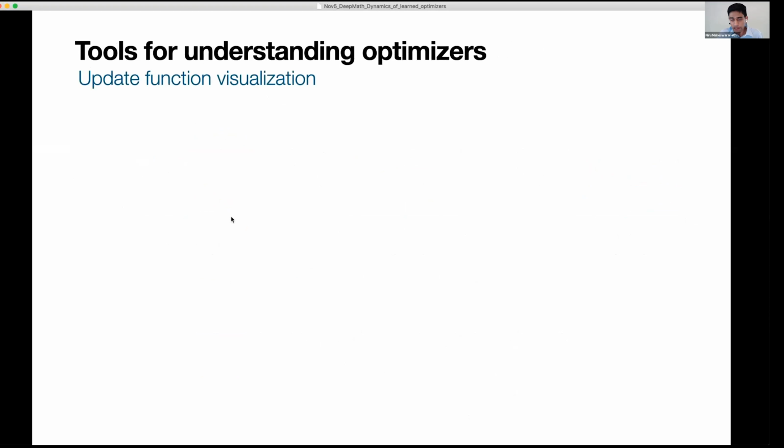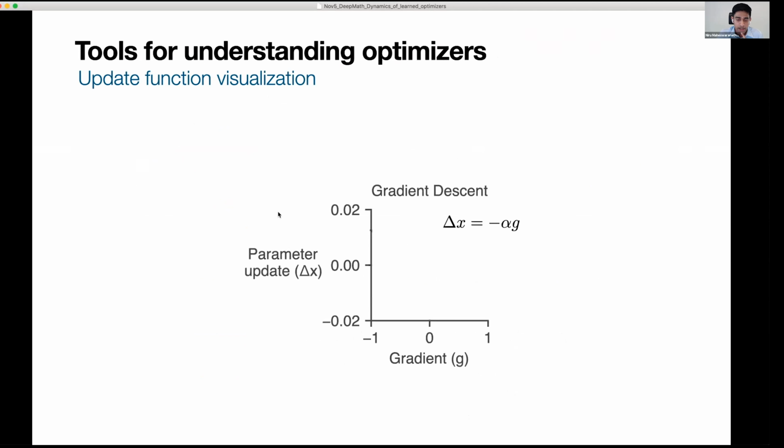The first is what I call update function visualizations, which sounds like a lot of jargon, but it's actually a very simple idea. You can think about an optimizer as just some mapping from a gradient to a parameter update. In gradient descent, for example, the parameter update, or how we change the parameters, is just proportional to the negative gradient, and the slope, the proportion, is given by the learning rate alpha. We can just plot this. It's just a one-to-one function, and we can just look at it.